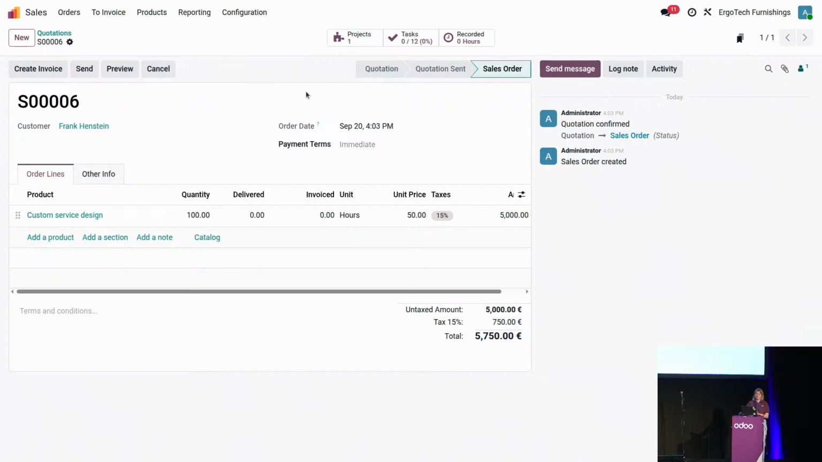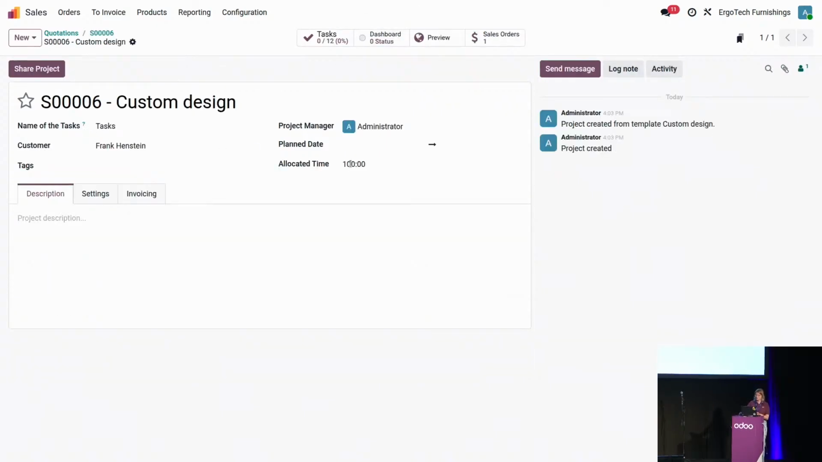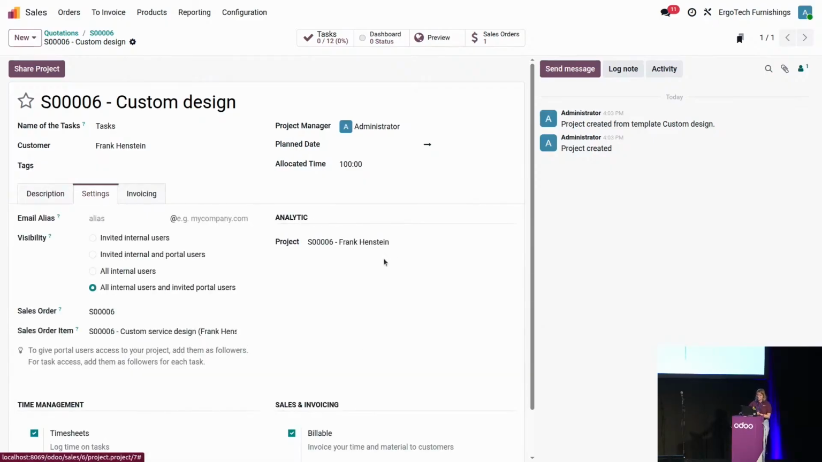The one that is going to be interesting for us for now is the project, and if we go in there, we can see that there is 100 hours of allocated time automatically added. But what is the most interesting part is in the settings. Indeed, in there we can see that there is a specific analytic account which will help us cover the different revenues and costs of that project, and it has been automatically created.